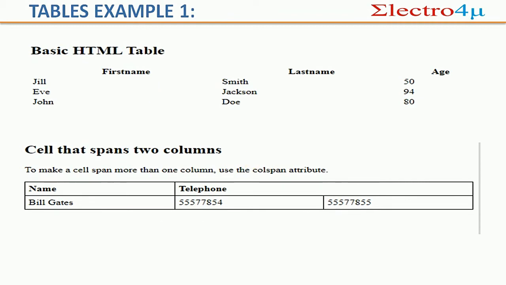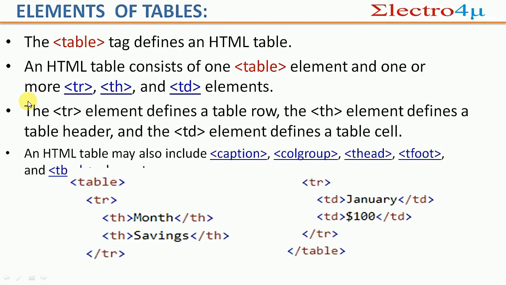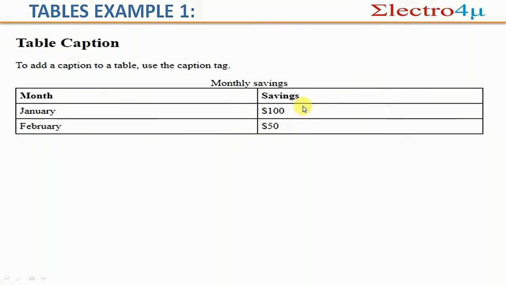You first understand this output, then I will tell you what the input is. Okay, and that is also the same. Month is the table heading, right? And January is the table data. Savings is the table heading, 100 is table data. Like that. February table data is 50.